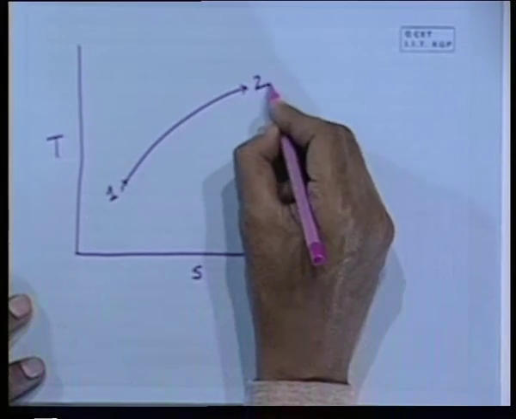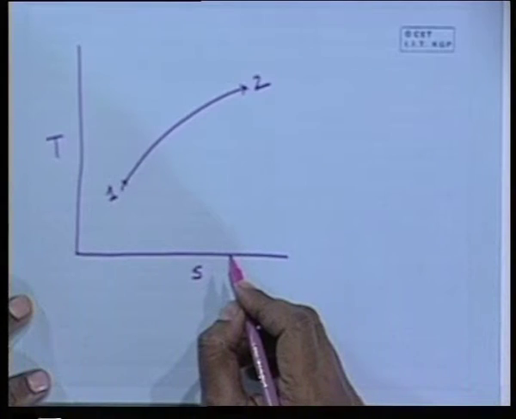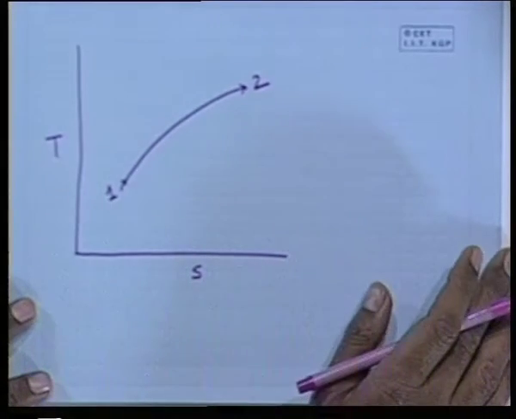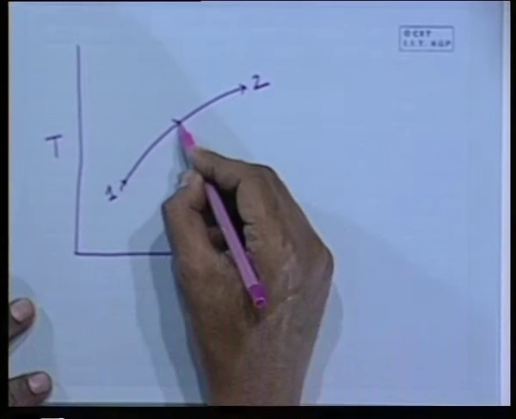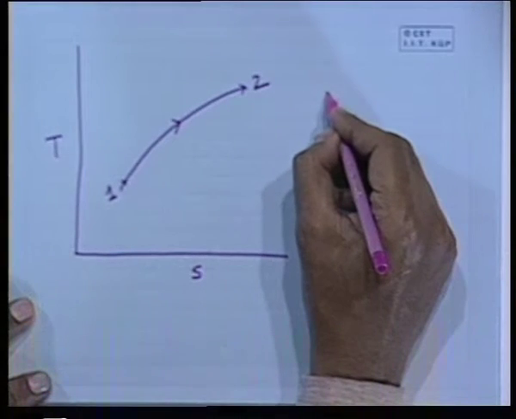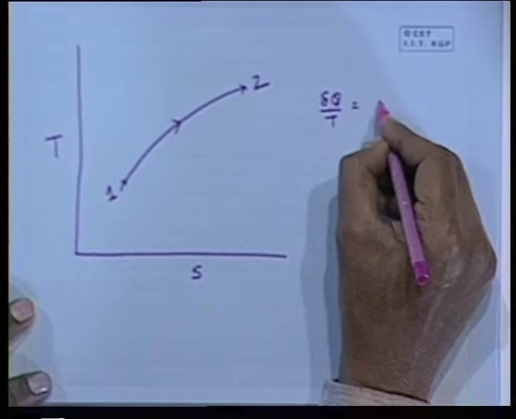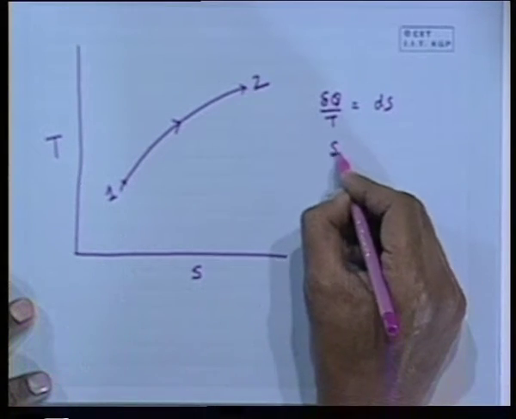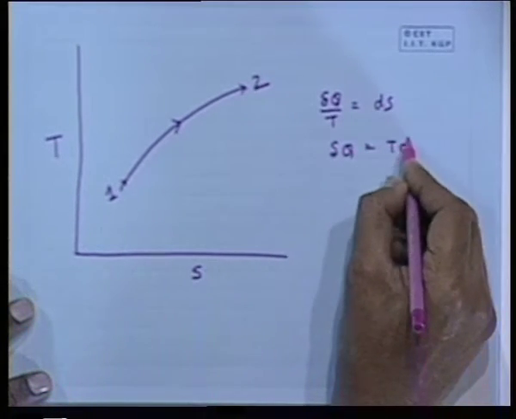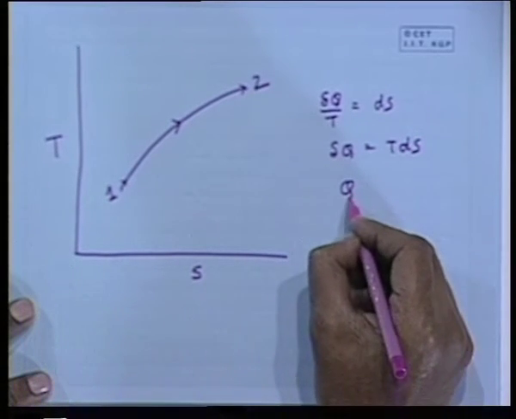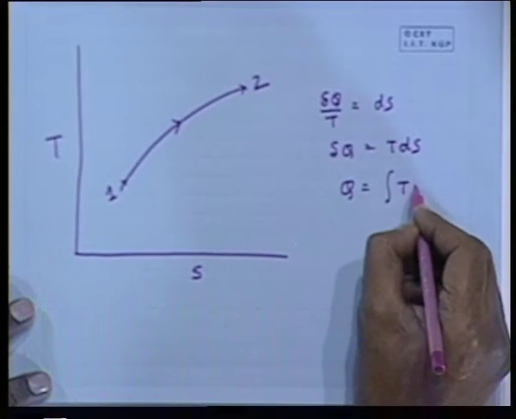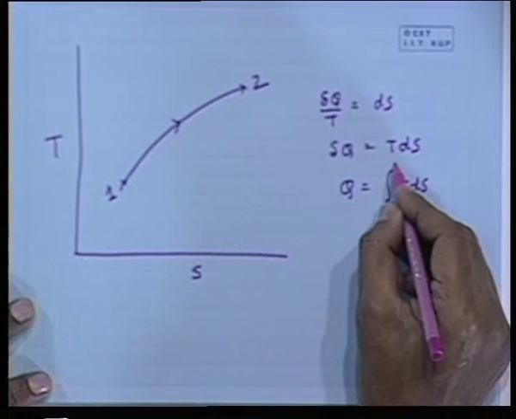If I represent a reversible process in the TS diagram, then we know that delta Q by T, for a reversible process, is dS. So, therefore, delta Q is T dS. So, Q is the integral of T dS from 1 to 2.